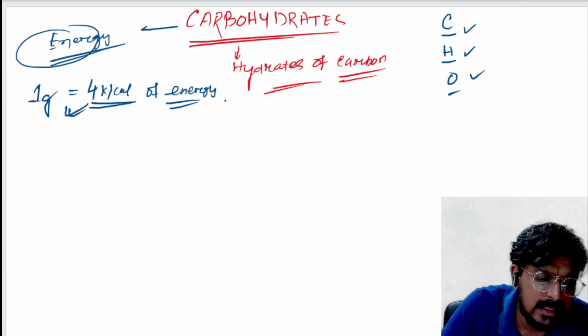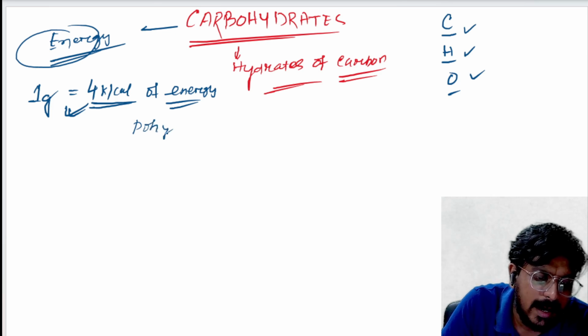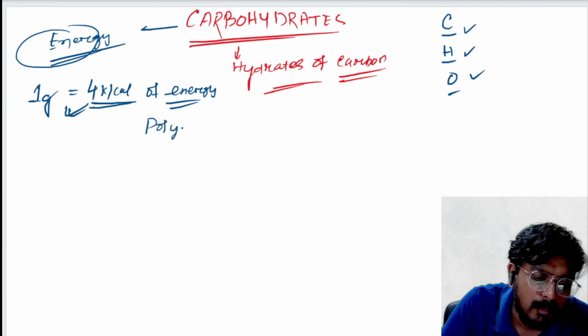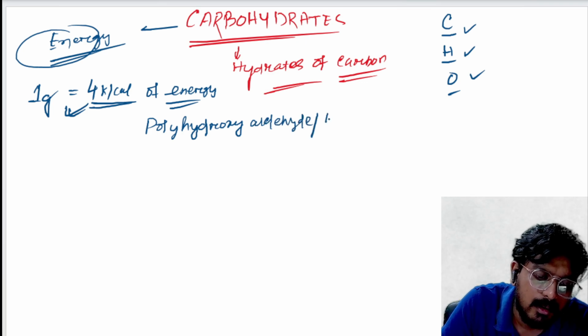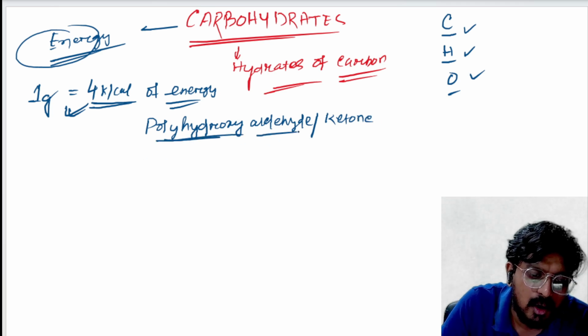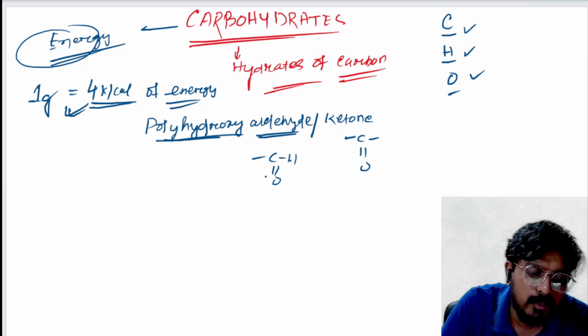So first thing is, carbohydrates are nothing but polyhydroxyaldehyde or ketone. So they consist of an aldehyde group along with a ketone group.